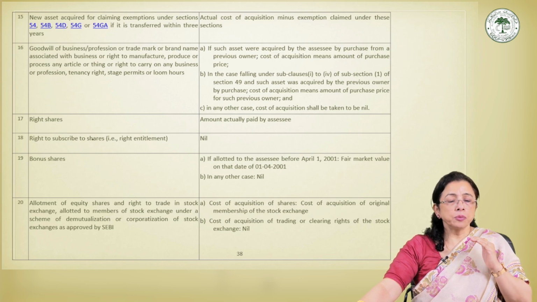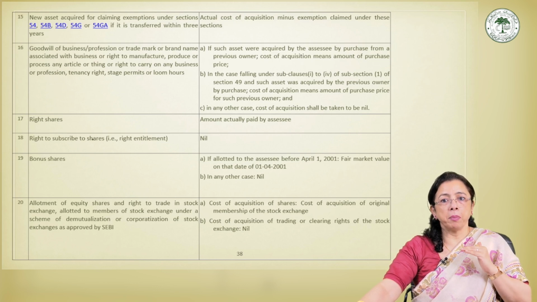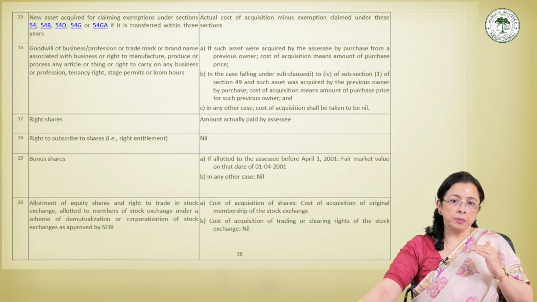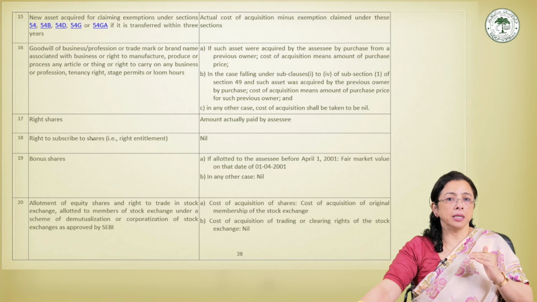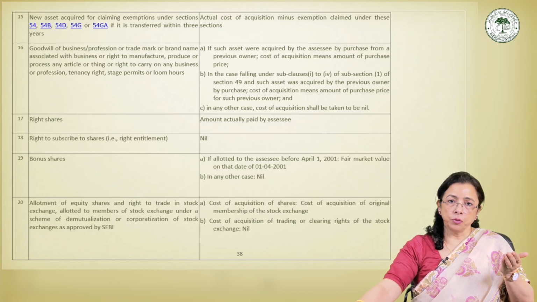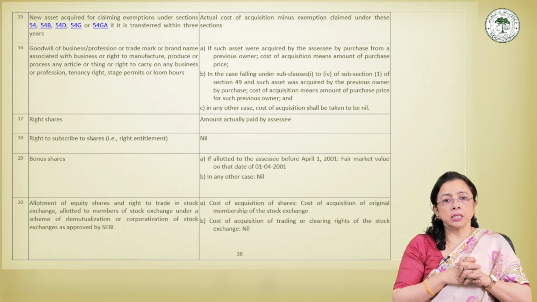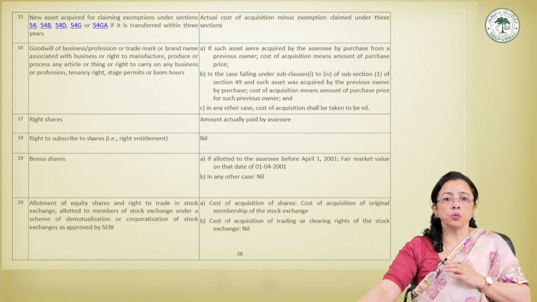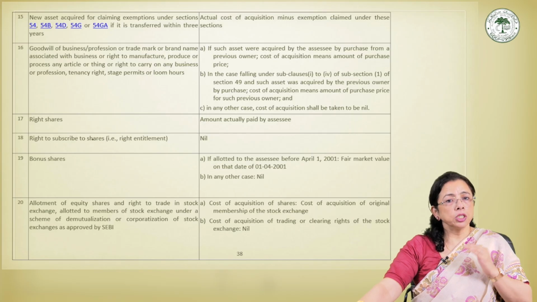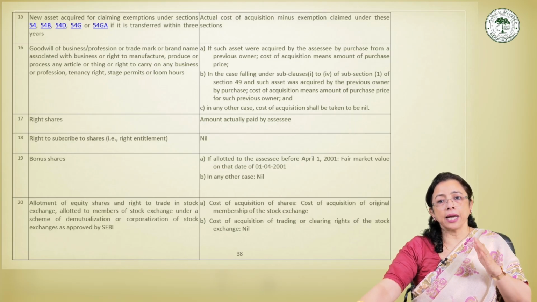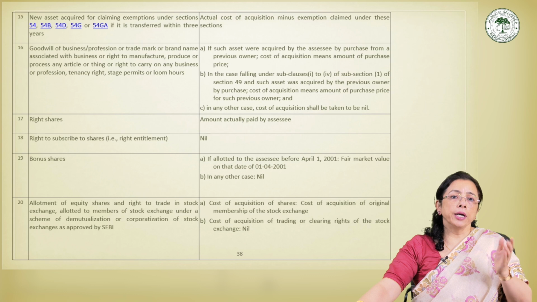If the assessee subscribes to the right shares by paying the required amount, then the cost of acquisition shall be the amount actually paid by the assessee. For example, if right shares are subscribed for rupees 1 lakh, then COA, or cost of acquisition, is equal to 1 lakh. This is because the shareholder has incurred actual expenditure to acquire the share. So this is about the right shares.